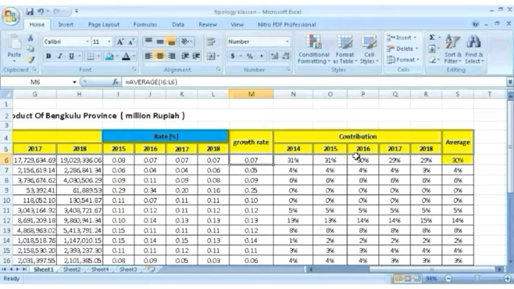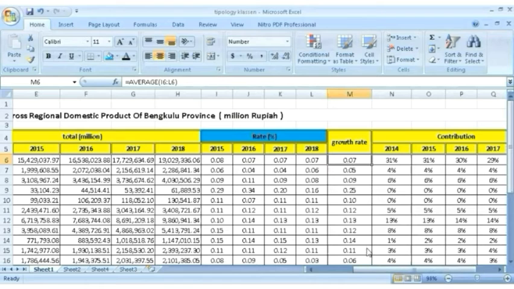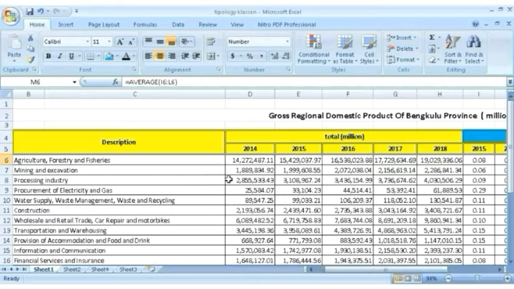To determine the contribution, we use the GRDP per sector. For the first one, agriculture, forestry, and fisheries, for example we take data from 2014. The GRDP of agriculture, forestry, and fisheries in 2014 is divided by the total GRDP overall.